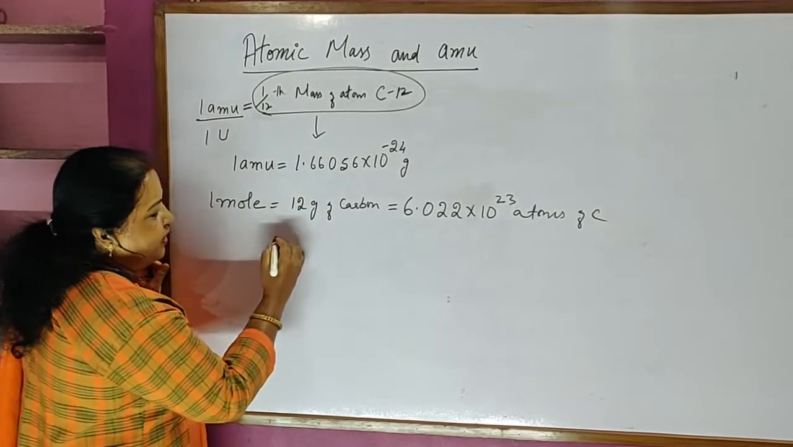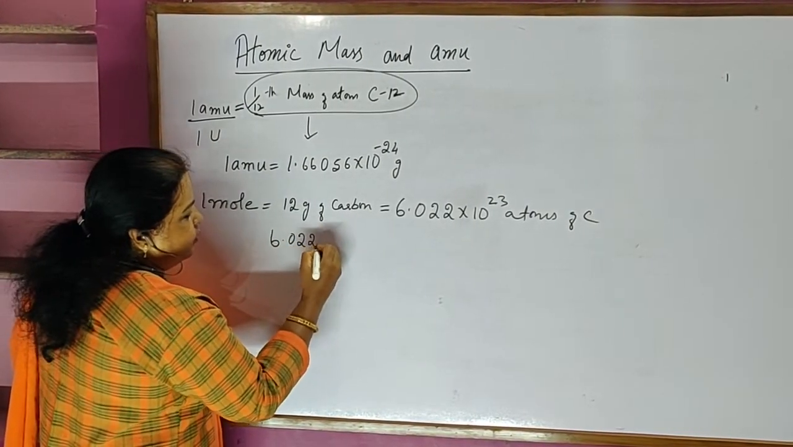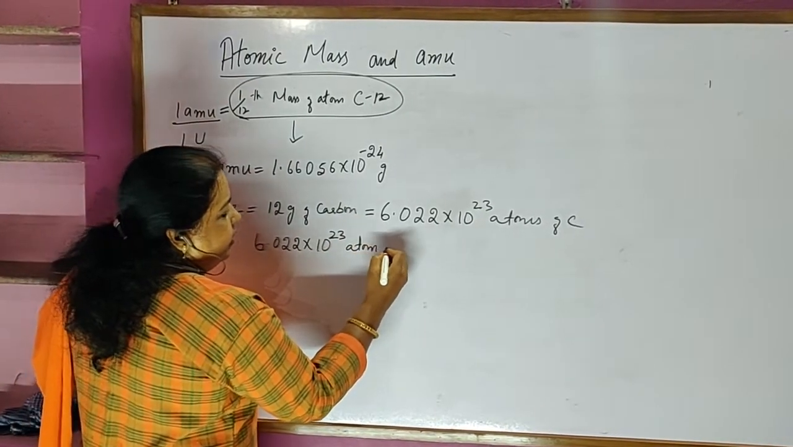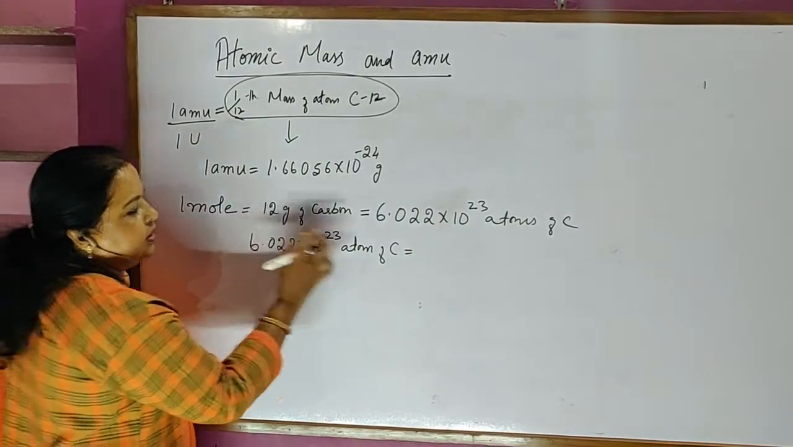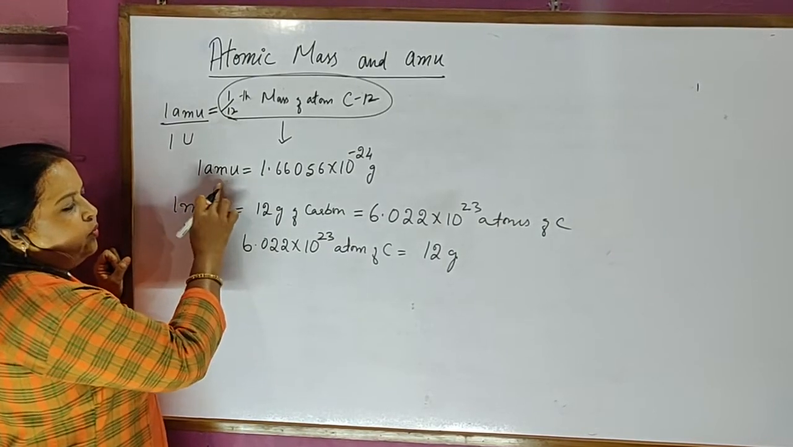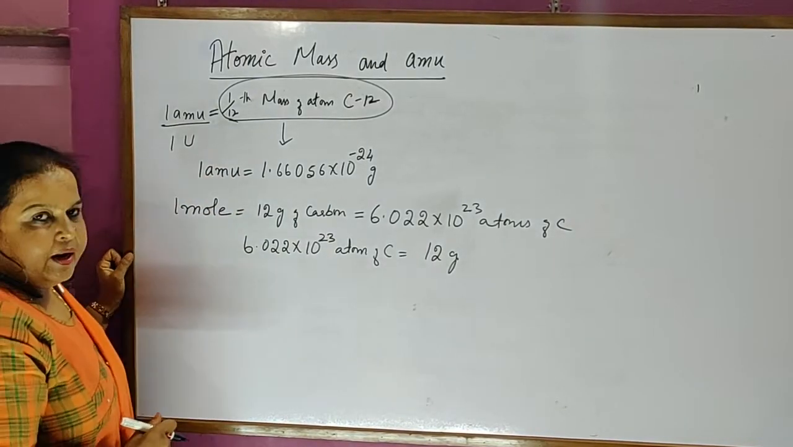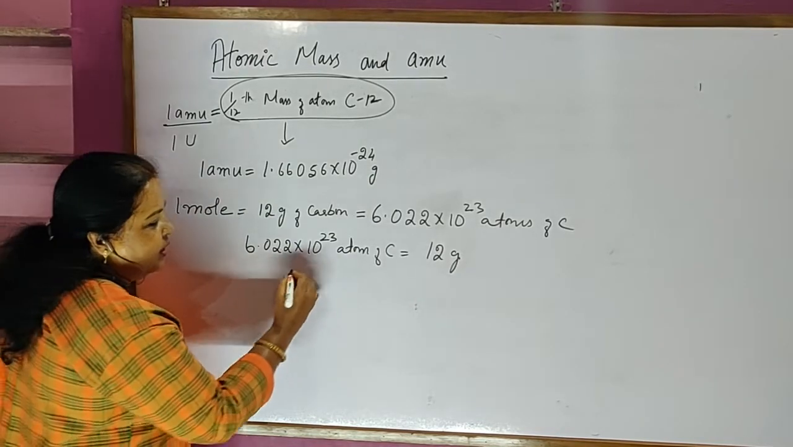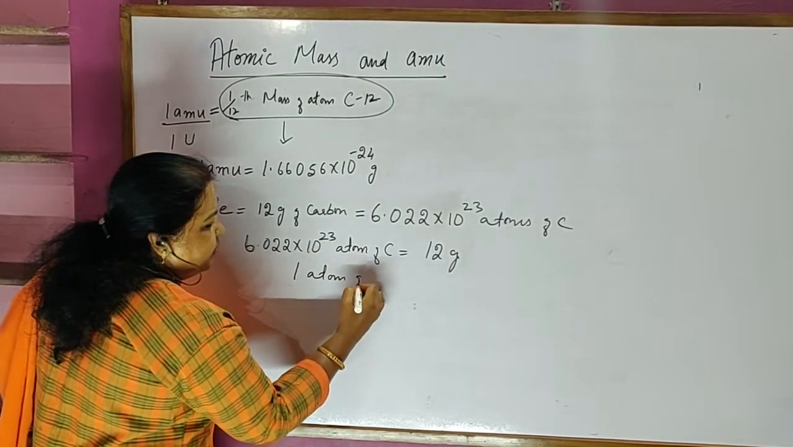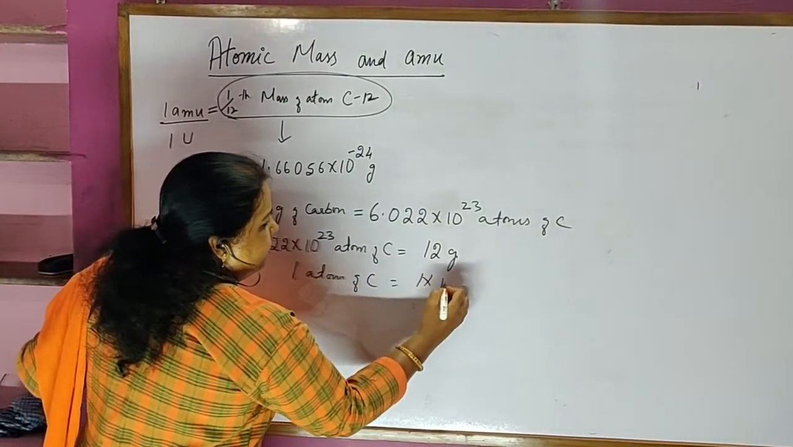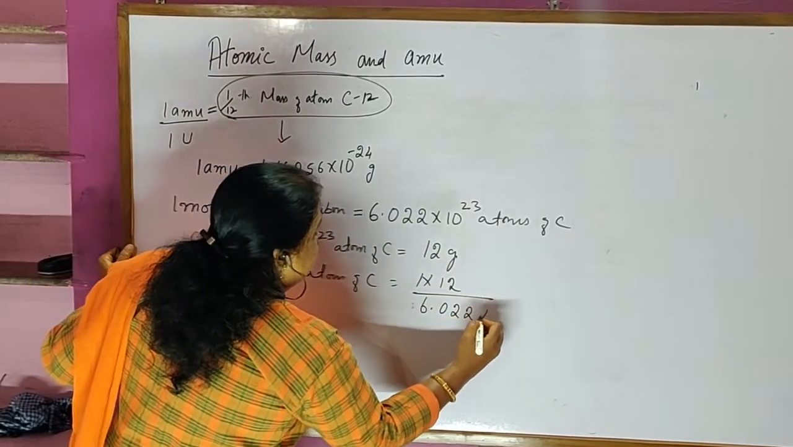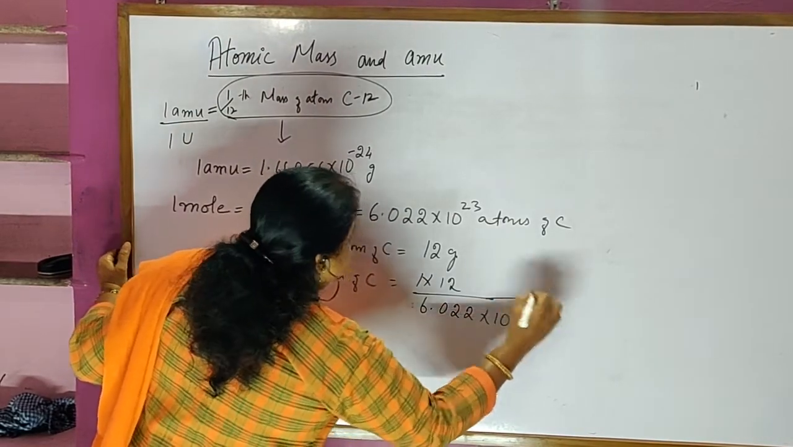I will write it in a reverse way. 6.022 into 10 to the power of 23 atoms of carbon. What is the mass of this? This is equal to 12 grams. Now what I want? In 1 AMU. 1 AMU is how much? It is 1/12 part. Before I write 1/12 part, first I will take what is the mass of 1 atom of carbon. The mass of 1 atom of carbon, it will be equal to 1 into 12 divided by 6.022 into 10 to the power of 23.